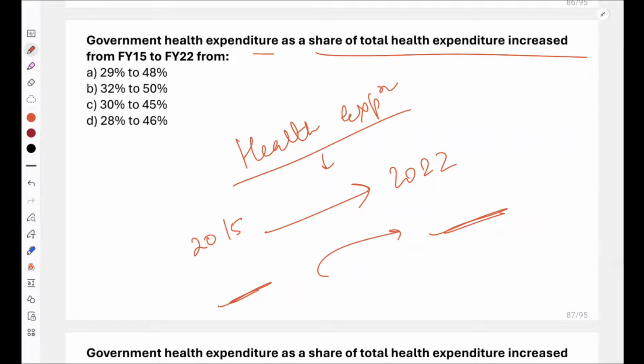So the correct answer is A, that is 29% to 48%. The government's health expenditure has increased. The share has increased from 29% to 48%.